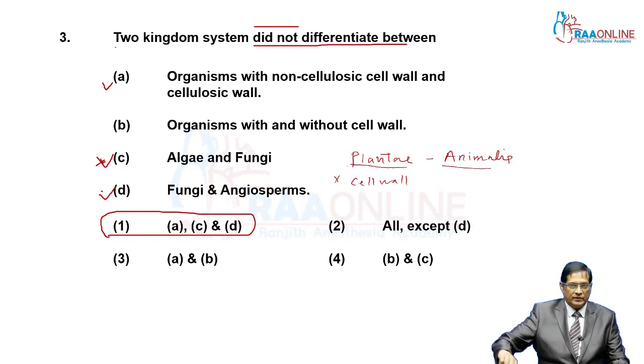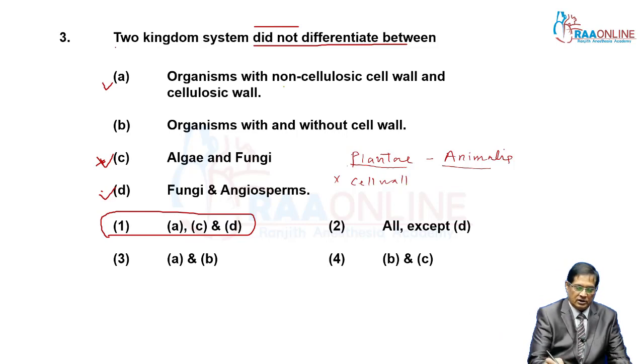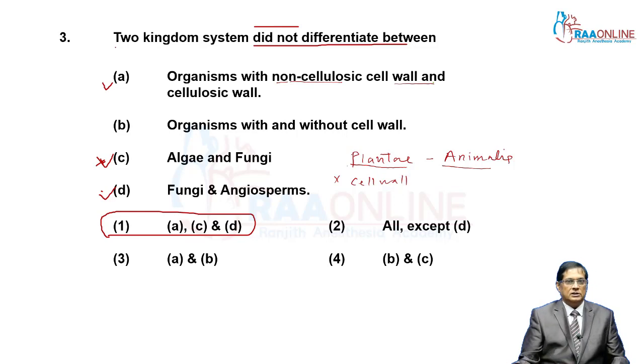So that's why the first one, organism with non-cellulosic cell wall and cellulosic cell wall, is not distinguished. His criteria is only presence or absence of cell wall. Then algae and fungi both are with cell wall, so Linnaeus kept them under plantae. Then the third one, fungi and angiosperm, they are also with the cell wall, so they are also kept under plantae.